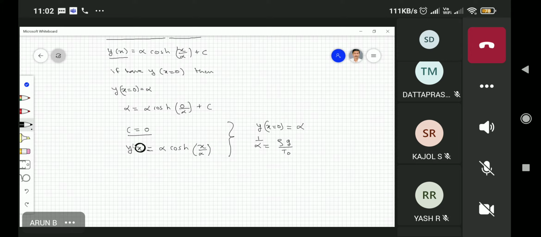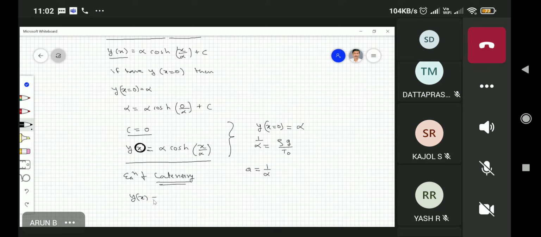So this was the case, and this is the equation of a catenary. So in this case, my y is cosh of x by alpha. I can again substitute.